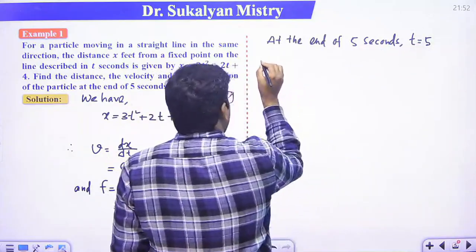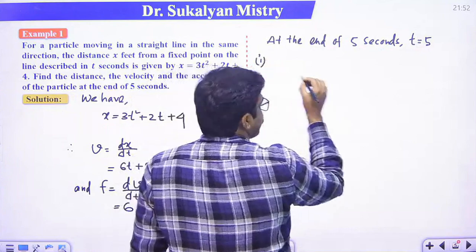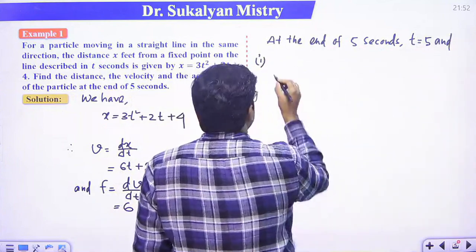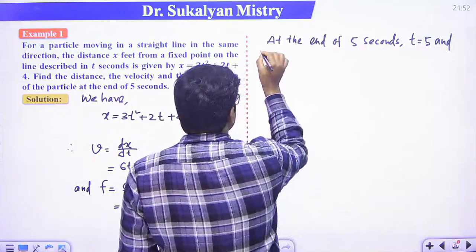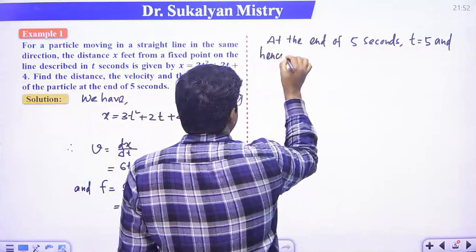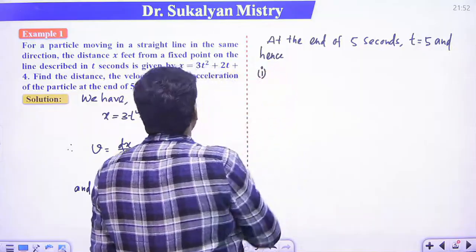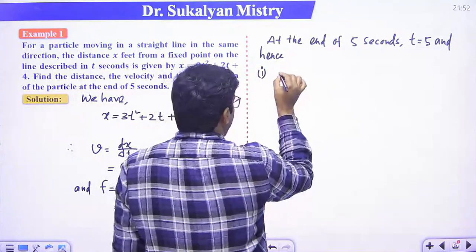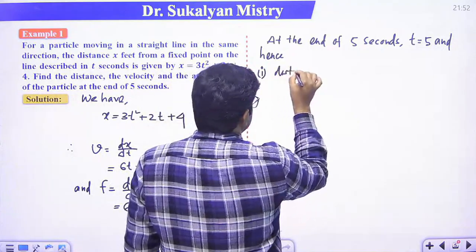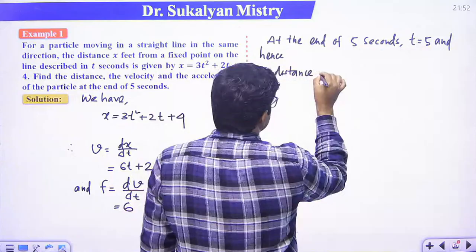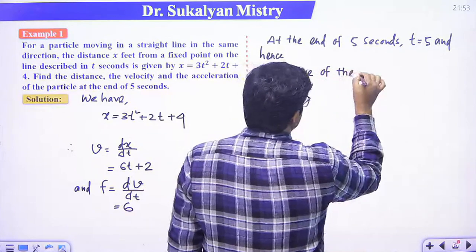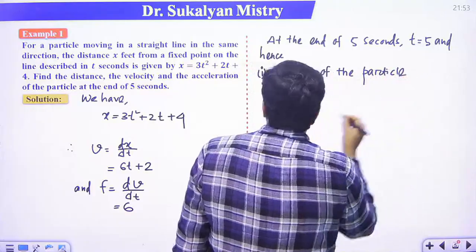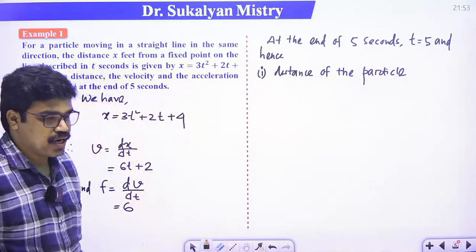So number 1, first we have to calculate the distance. So the distance of the particle, that is x, right?